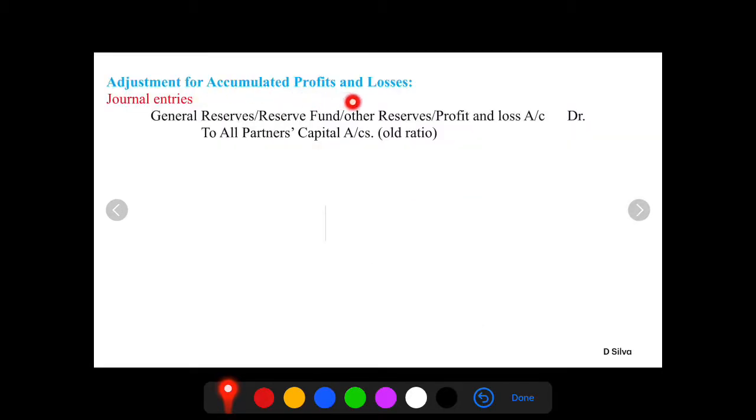Adjustment for accumulated profits and losses. The journal entry will be general reserve, reserve fund, other reserves, profit and loss account debit to all partners capital account in their old ratio. So all the partners are eligible and entitled for their share of reserve, reserve fund, profits of the business.